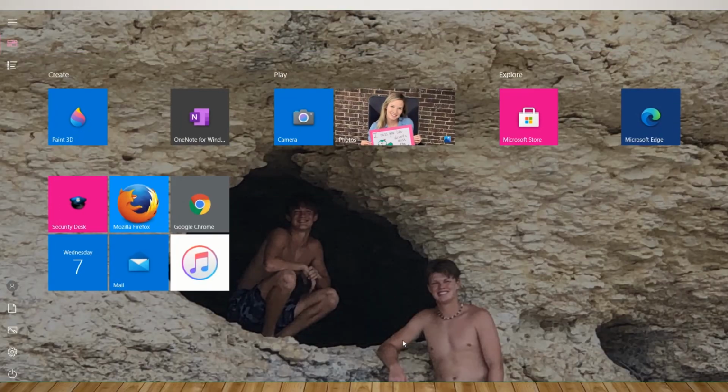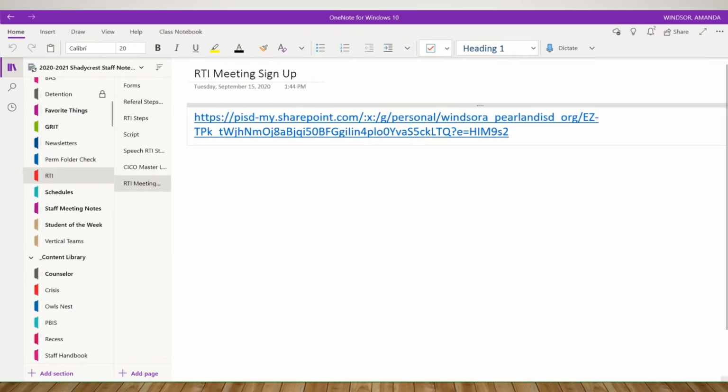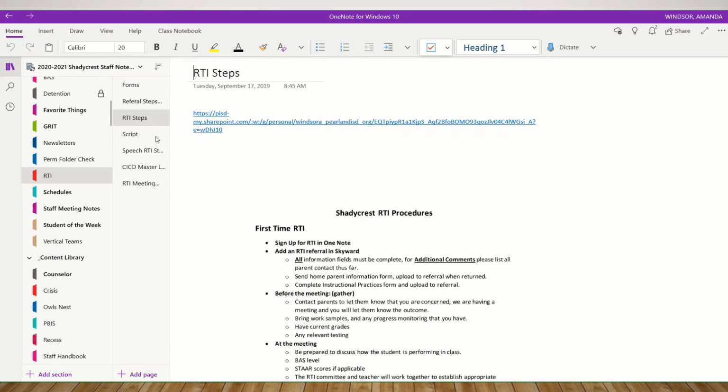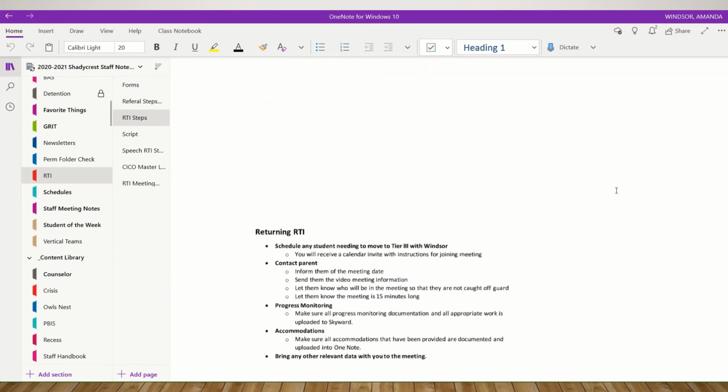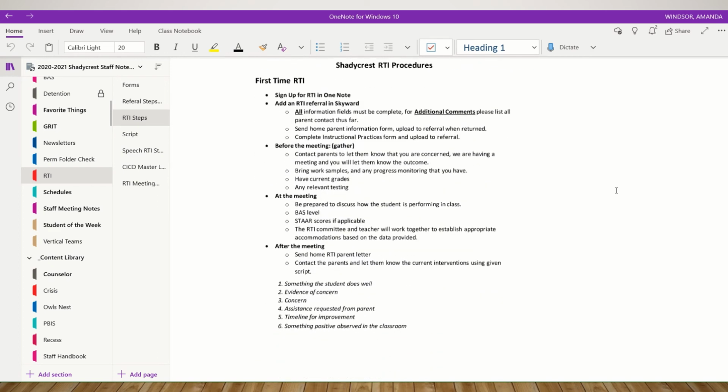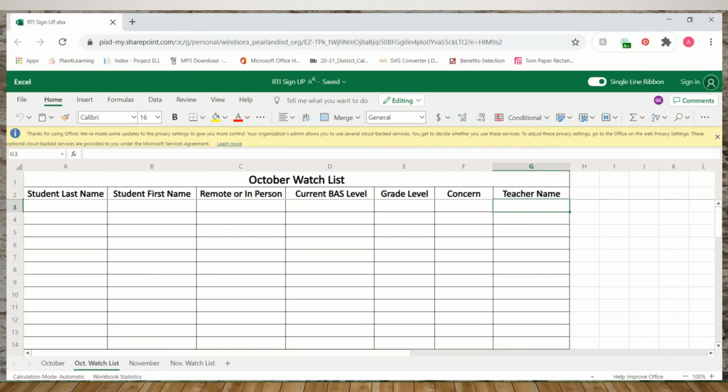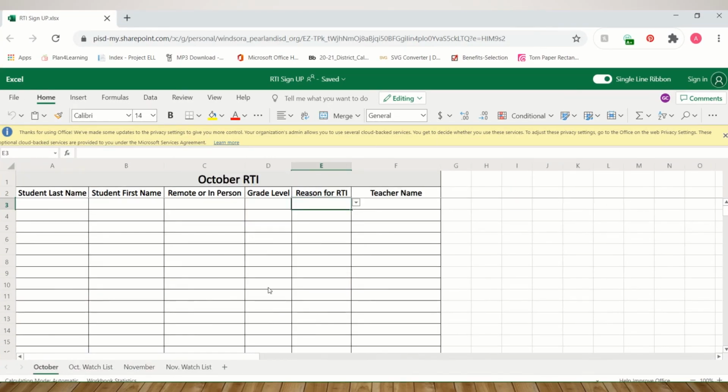Okay, so I'm going to go back into OneNote and you will get this in your email. So here are RTI steps, okay, and there's 2 different kinds. So there are first time RTI, meaning you have to open up a new referral in there for them. So you're going to sign up for RTI in OneNote. So here's where I went to sign up for the meeting. And then this is what it looks like. So you're going to sign your kiddos up.